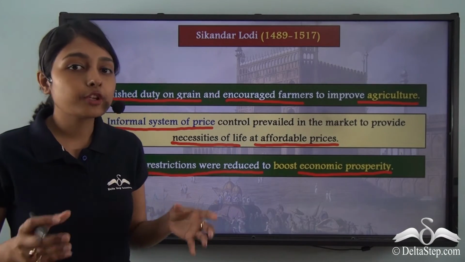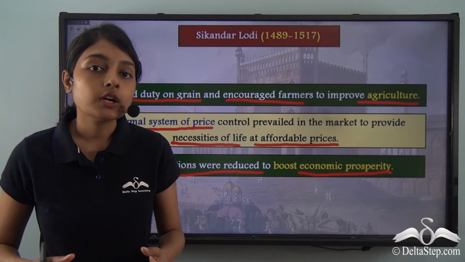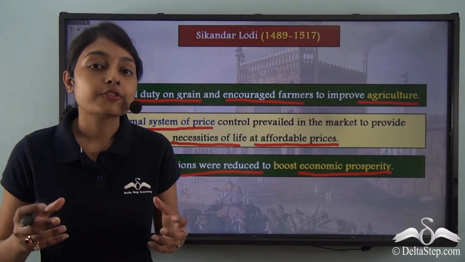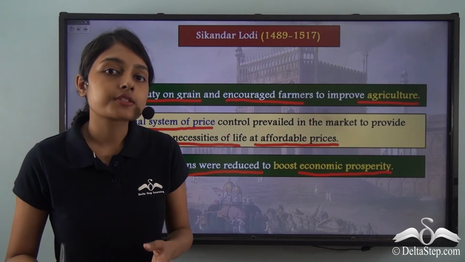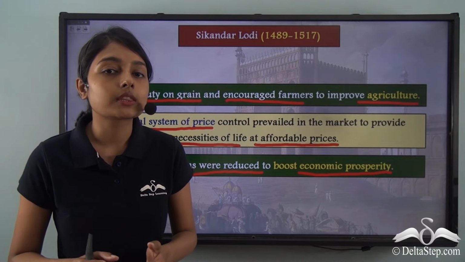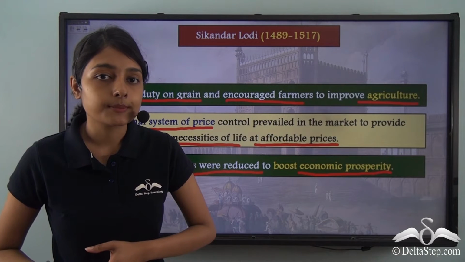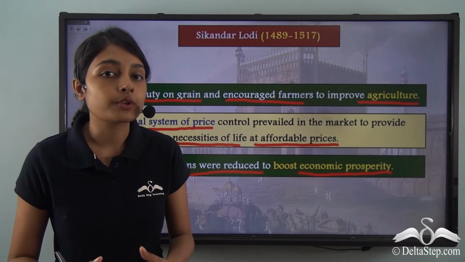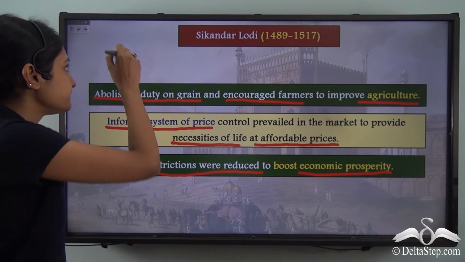These are a few of the ideas that Sikandar Lodi implemented to strengthen his rule and to make the Delhi Sultanate very powerful. The power that the Delhi Sultanate lost during the rule of the various sultans under the Sayyid dynasty was now coming back to it again. The Delhi Sultanate was again gaining prominence, popularity and power during the rule of Sikandar Lodi.